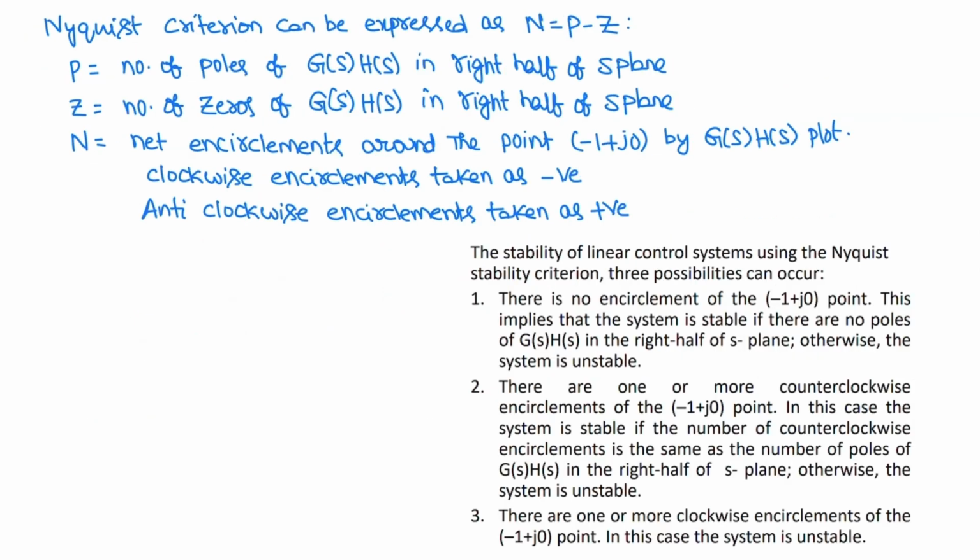It can be expressed as N is equal to P minus Z, where P is the number of poles of G(s)H(s) in the right half of the s plane. Z is the number of zeros of 1 plus G(s)H(s) in the right half of the s plane. Capital N represents the number of net encirclements around the point minus 1 plus j0 by the G(s)H(s) plot. Clockwise encirclements are taken as negative and anti-clockwise encirclements are taken as positive.